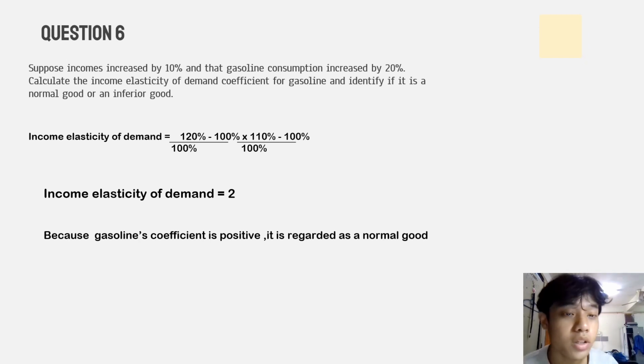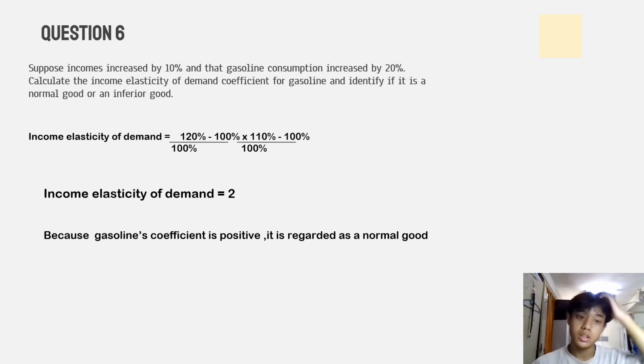Alright, so for question 6, suppose incomes increase by 10% and that gasoline consumption increases by 20%. Calculate the income elasticity of demand coefficient for gasoline and identify if it is a normal good or an inferior good.